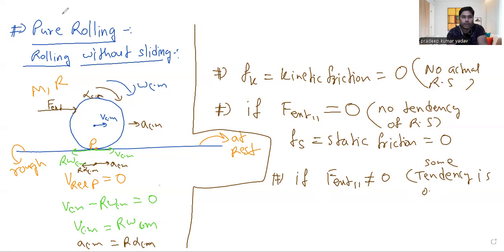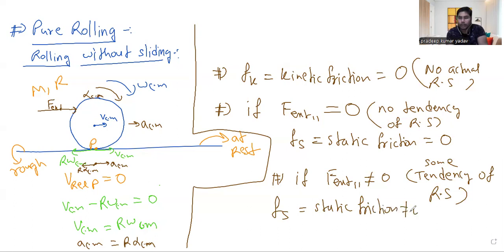Or you can say some tendency of relative sliding, simple, right? Some tendency of relative sliding is there. In that case, static friction will not be equal to zero. Static friction will come and it will try to ensure that there should not be any relative sliding and the pure rolling will be continued, right? So static friction may come, may not be also, right?